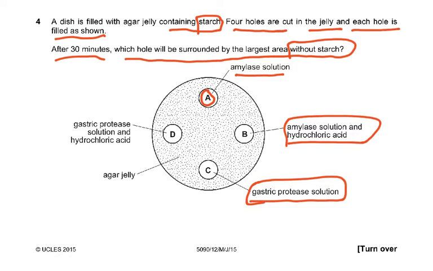And what did the agar jelly contain? What did it say in the question? Dish is filled with agar jelly containing starch. This is what you should have immediately written on the paper. Please remember, you can write on the paper, and that is what you should do, so that you know what you are answering. So the proteases were total rubbish, because the agar jelly contains starch. So it's only the enzyme amylase which digests starch.